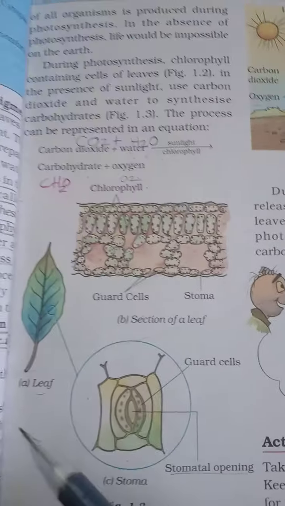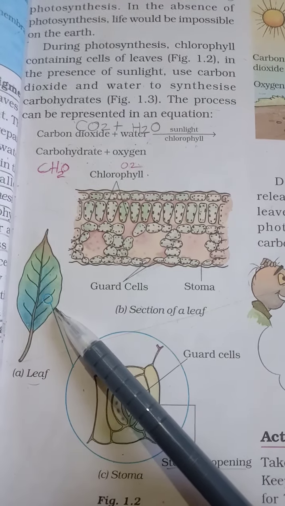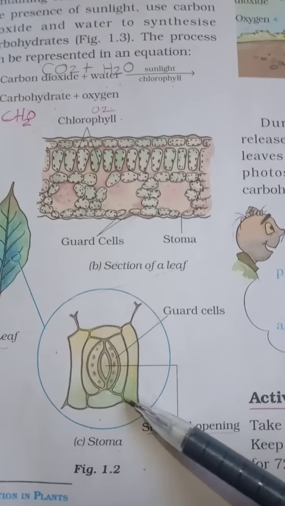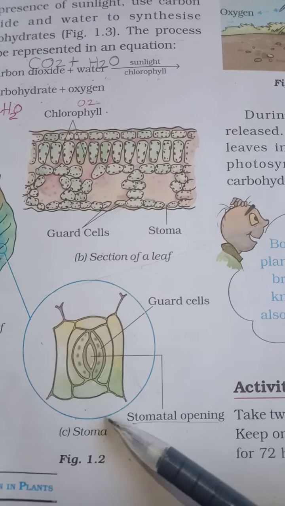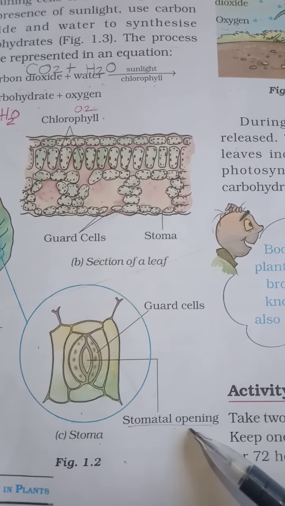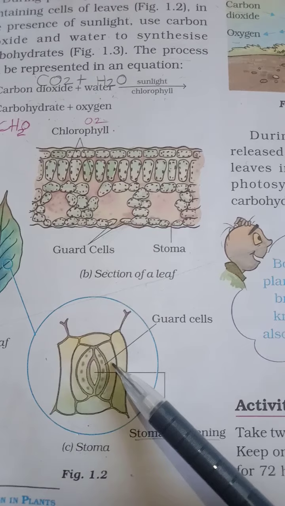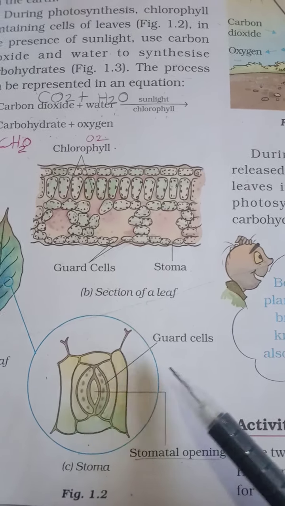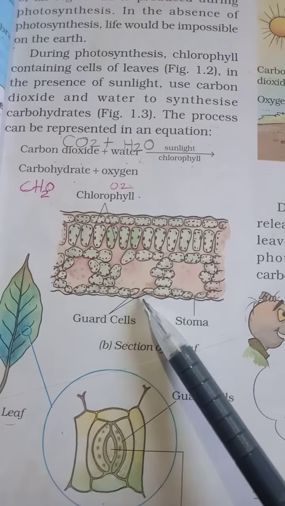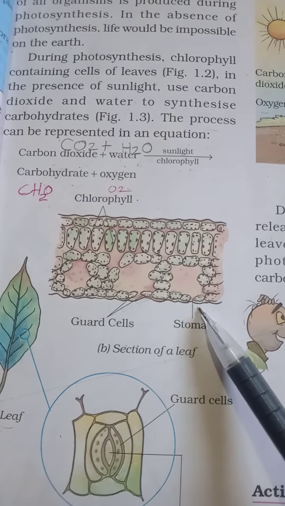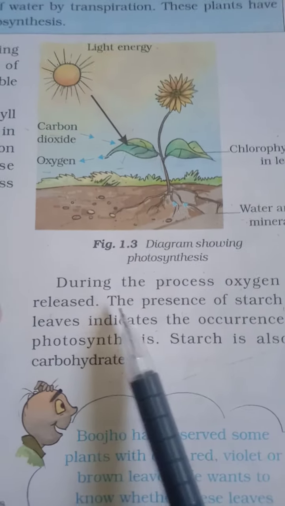Now, I earlier discussed that in the leaves there are tiny pores, and these tiny pores have guard cells. This is the stomatal opening, through which the plant takes in what it needs to make the food, and this is called the guard cell. You can even see the section of the leaf here. These are the guard cells and this is the stomata. During the process, the oxygen is released.